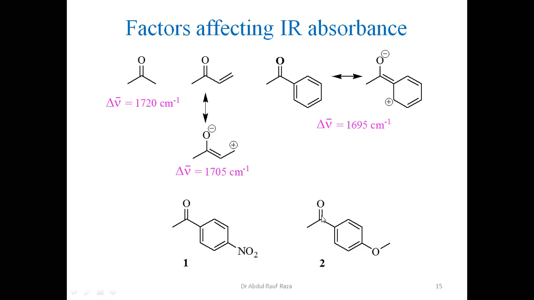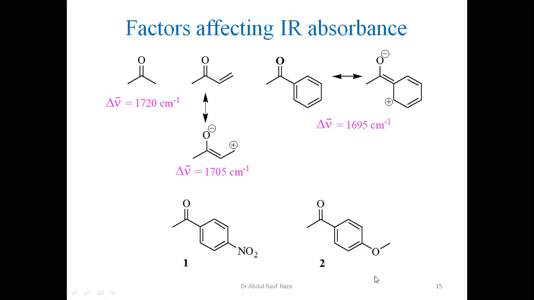So mesomeric factor is one of the very important factors which also affects all of these factors, 1 and 2. So one shall absorb at higher value than 2 theoretically, and practically we also observe the same.